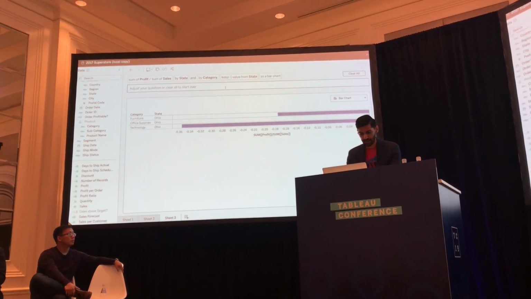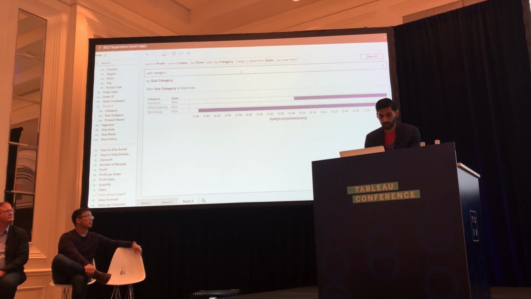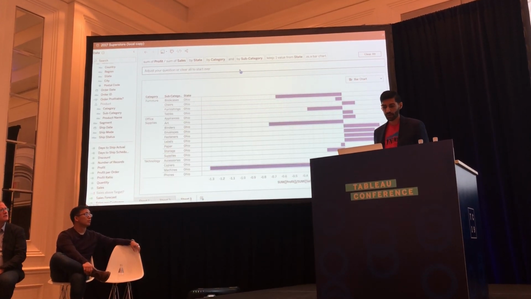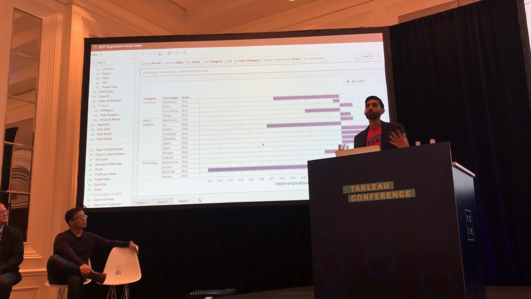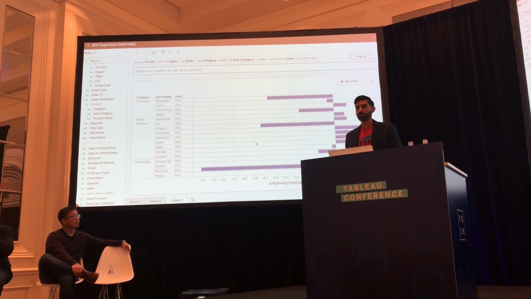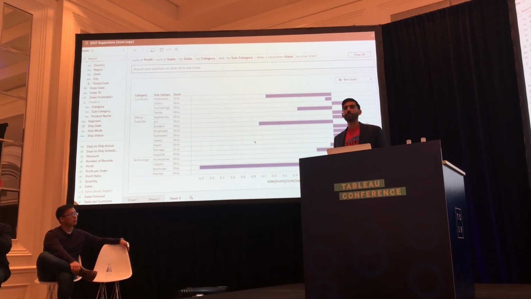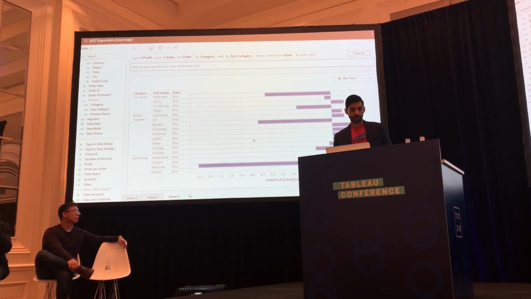Technology looks like it's not doing great, which is sort of surprising, but let's take a closer look at the subcategories of technology. All right, so immediately I can see that machines are really skewing my profitability for technology. And maybe I'll take a closer look at that. But machines, again, might not be a way that your users talk about that specific product line.